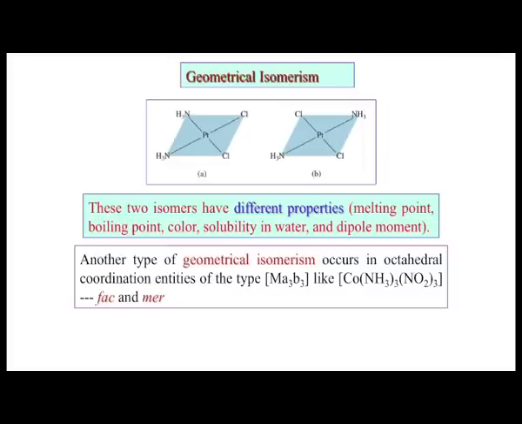But what about the octahedral compound? In our last class we discussed a situation where the platinum is of A2B2 type, that means two types of ligands, with two of each type. Similarly, for an octahedral coordination complex, the coordination number is 6. If we want two types of ligands, one will be 3 in number and the other will also be 3 in number. So, the compound will be of MA3B3 type.